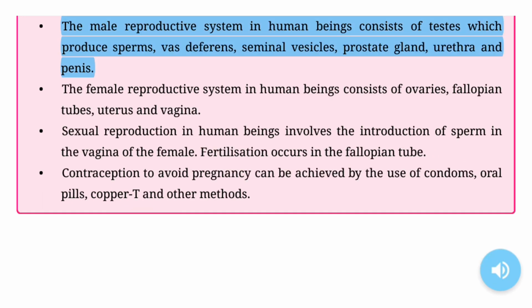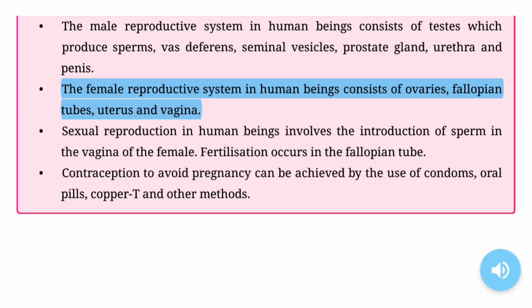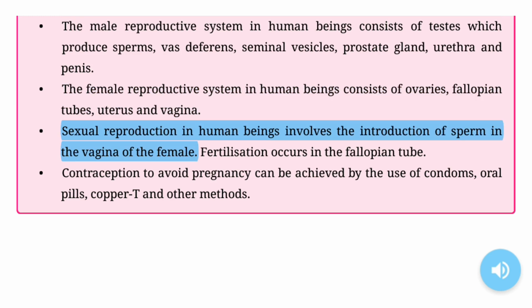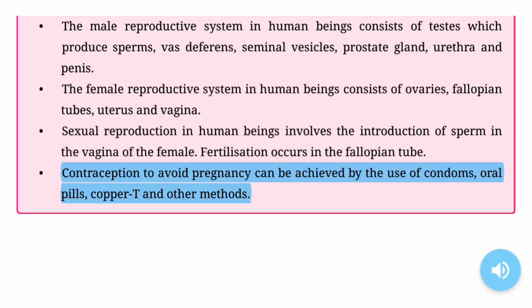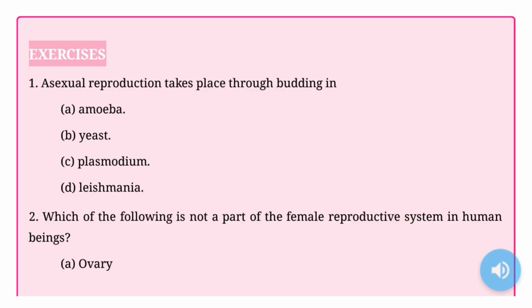The male reproductive system in human beings consists of testes which produce sperms, vas deferens, seminal vesicles, prostate gland, urethra, and penis. The female reproductive system in human beings consists of ovaries, fallopian tubes, uterus and vagina. Sexual reproduction in human beings involves the introduction of sperm in the vagina of the female. Fertilization occurs in the fallopian tube. Contraception to avoid pregnancy can be achieved by the use of condoms, oral pills, copper T and other methods.